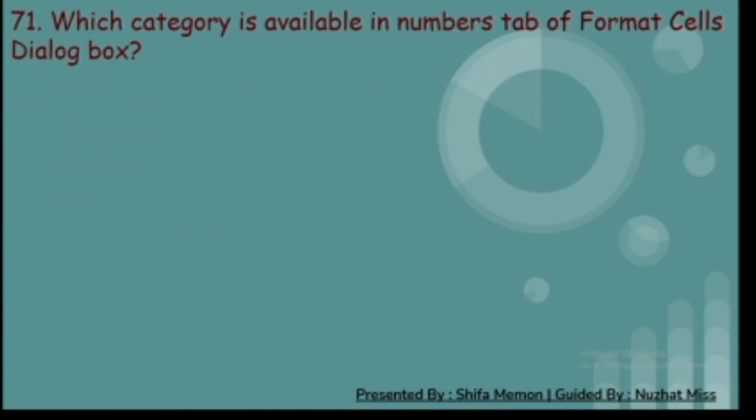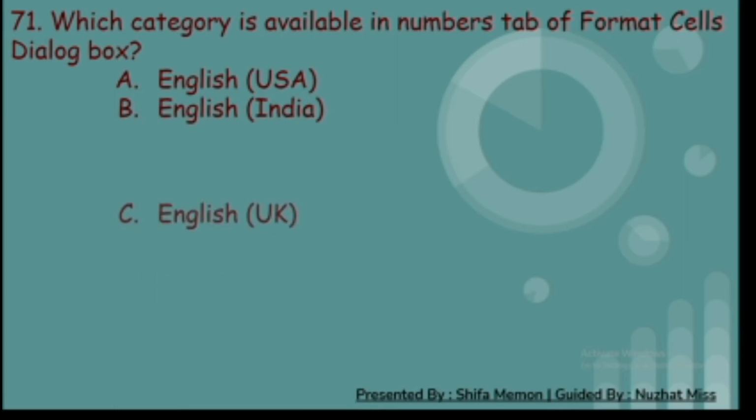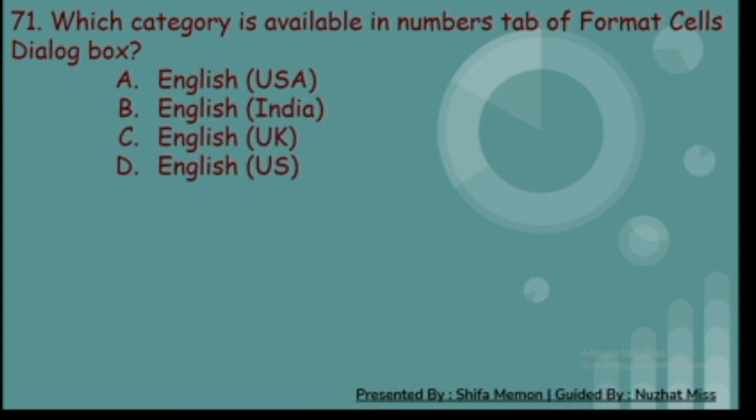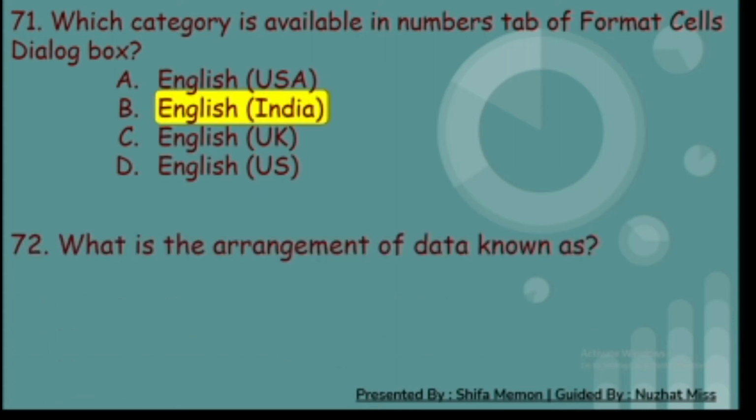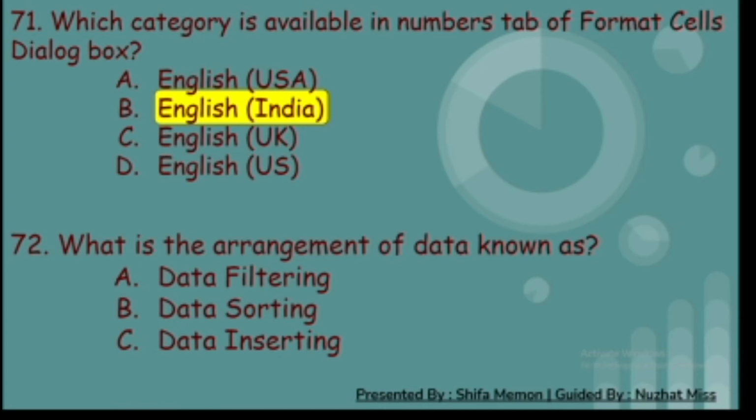71st. Which category is available in numbers type of format cells dialog box? A. English USA, B. English India, C. English UK, and D. English US. And the correct answer is B. English India. 72nd. What is the arrangement of data known as? A. Data filtering, B. Data sorting, C. Data inserting, and D. Data validation. And the correct answer is B. Data sorting.